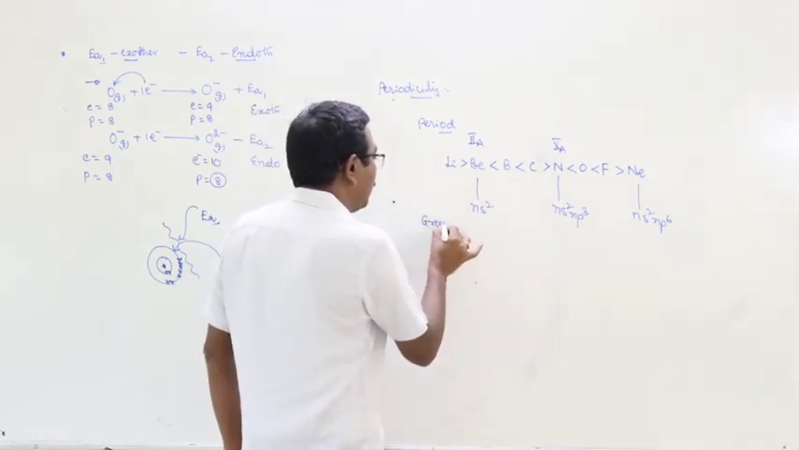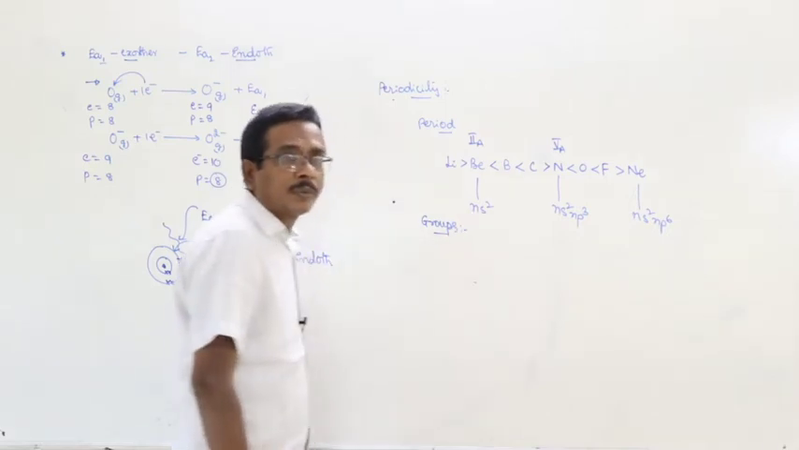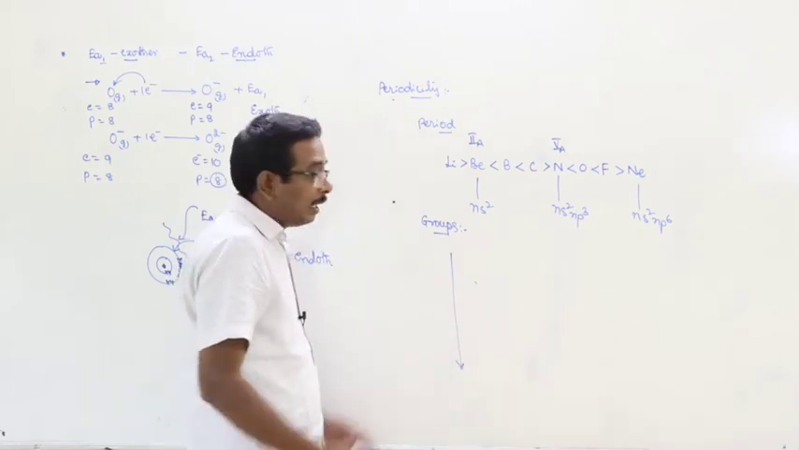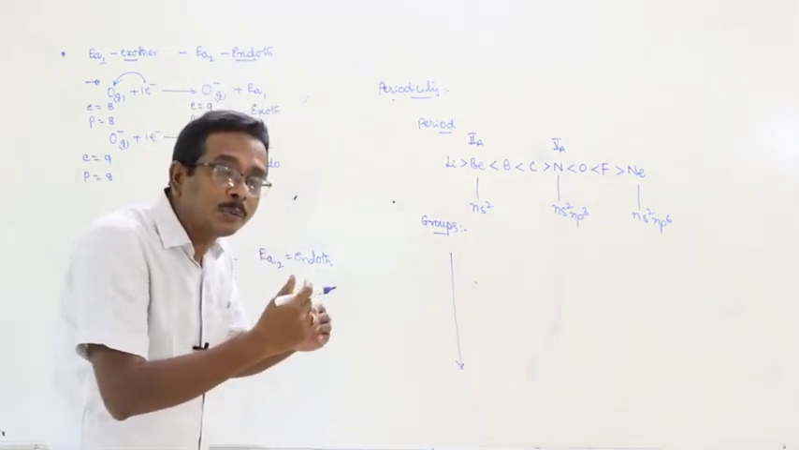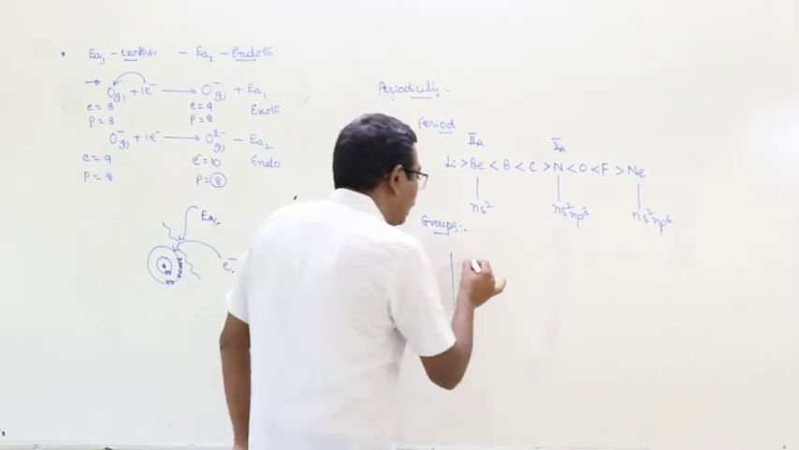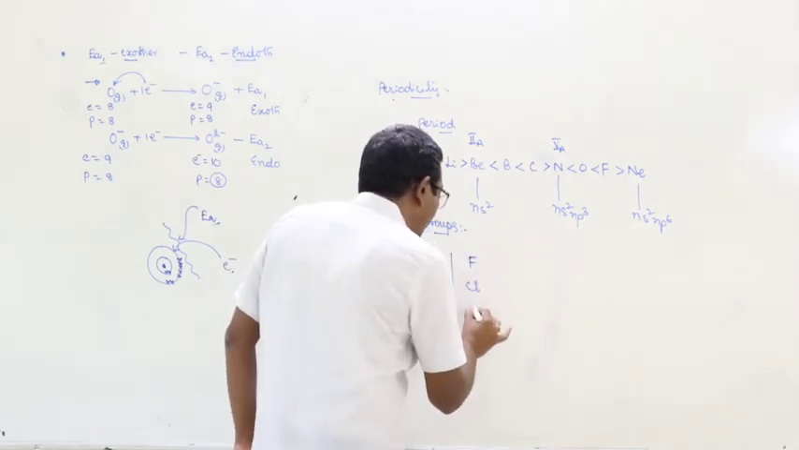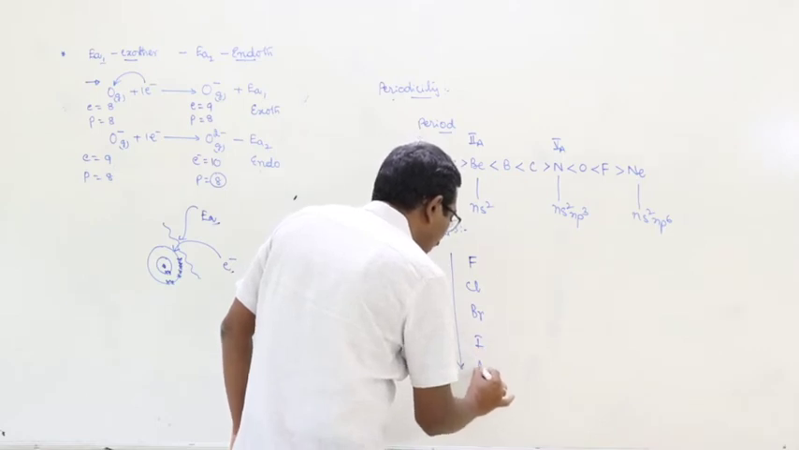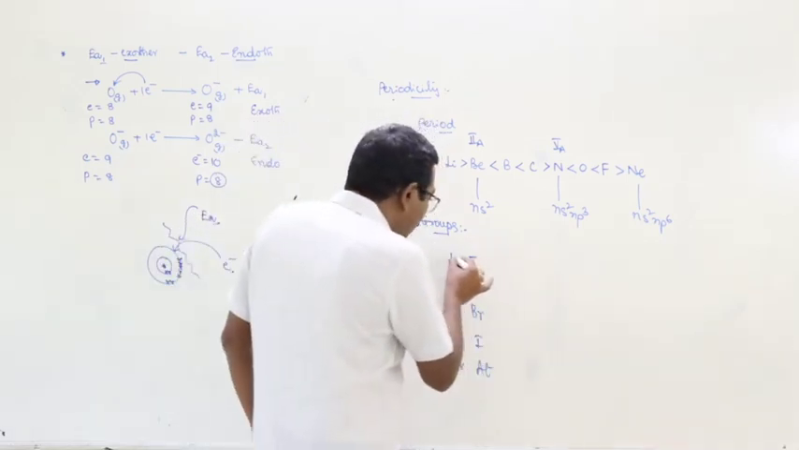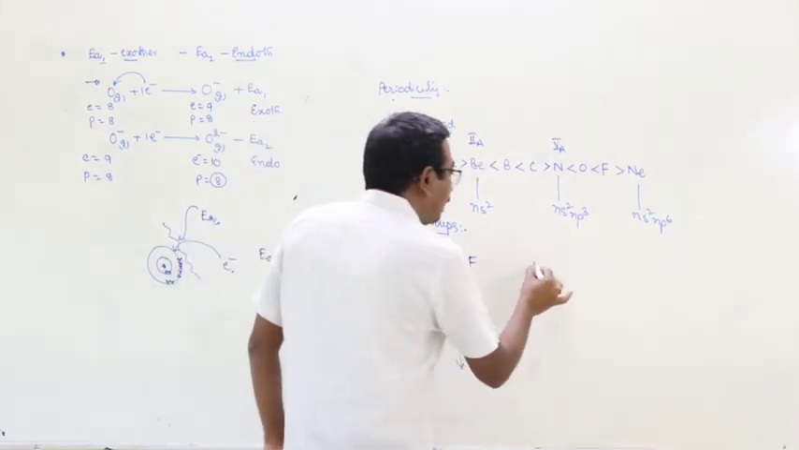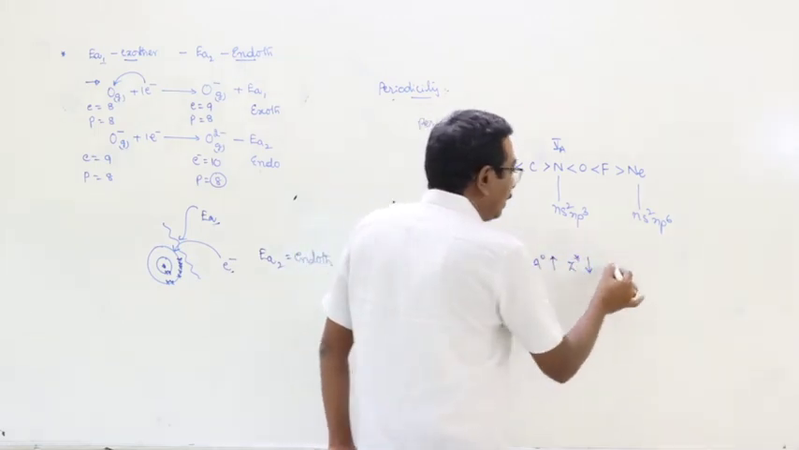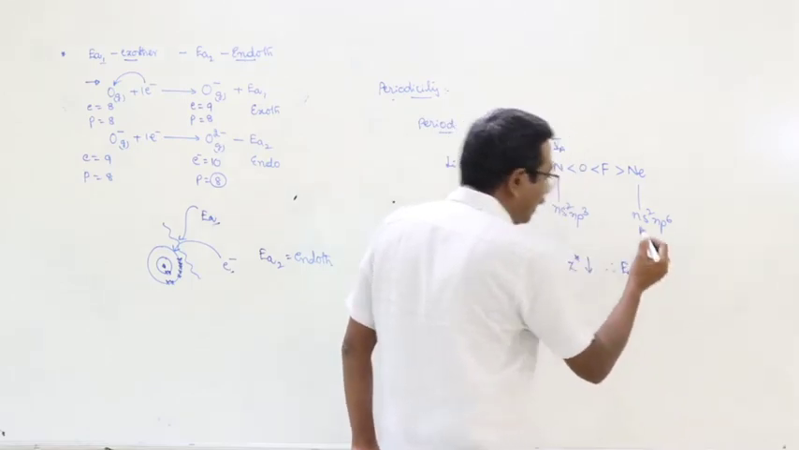And next one, groups. In a group, as we move from top to bottom, with increase of atomic radius, effective nuclear charge decreases and electron affinity also decreases. And here, fluorine, chlorine, bromine, iodine, astatine. What is the statement given by me here? As we move from top to bottom, atomic radius increases, effective nuclear charge decreases, therefore electron affinity should be decreased.